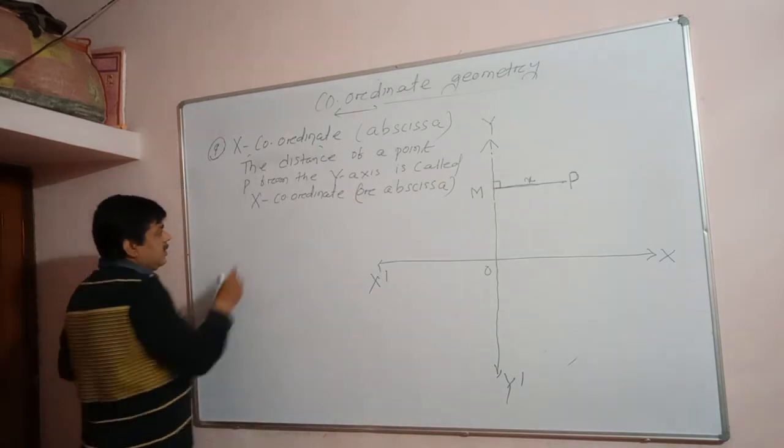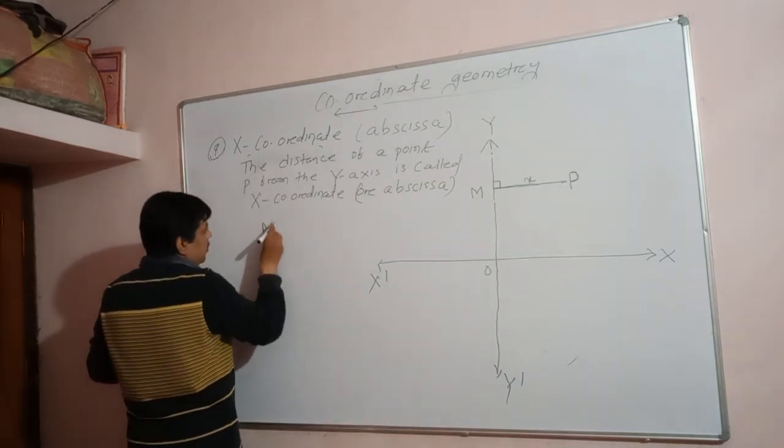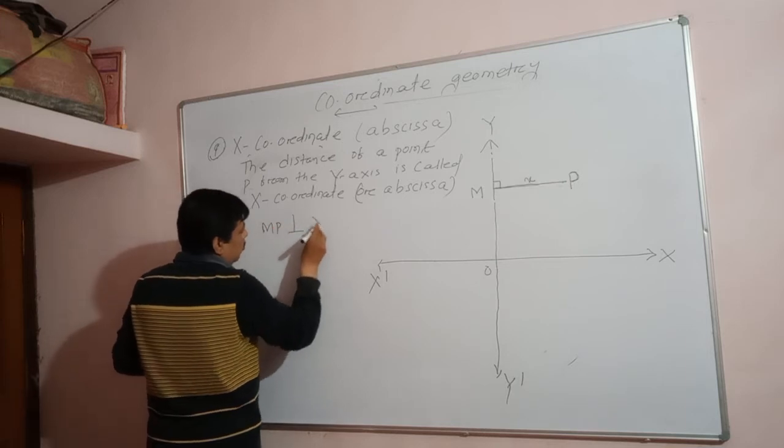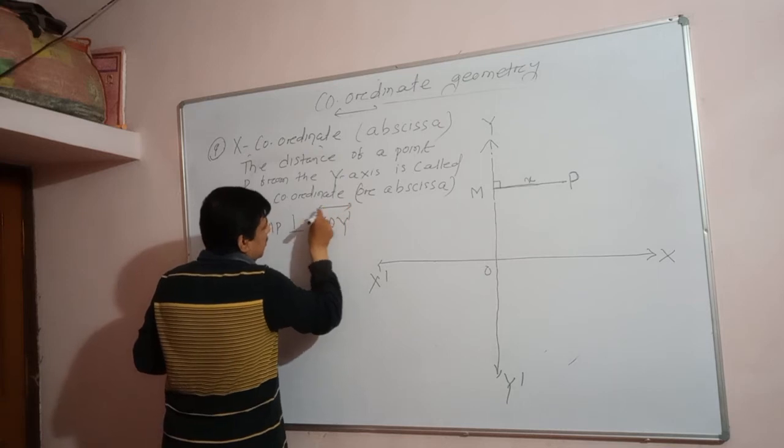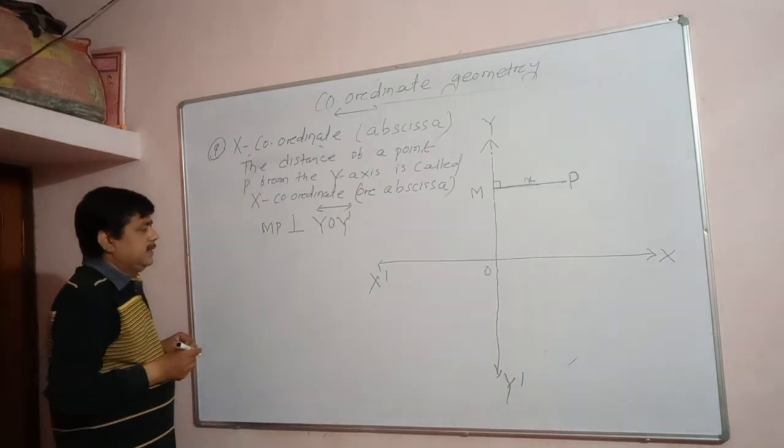Okay, so here MP is perpendicular to y dash. Understand?